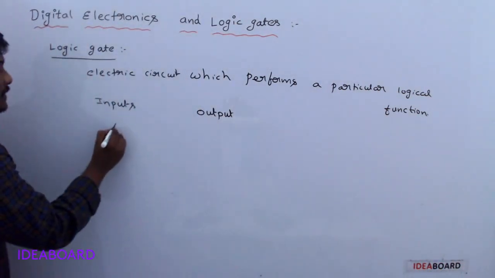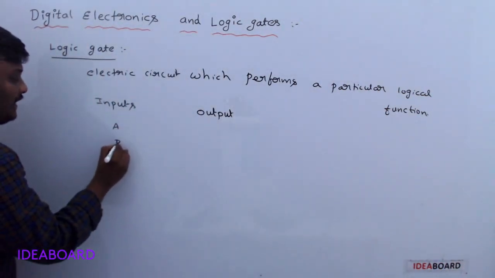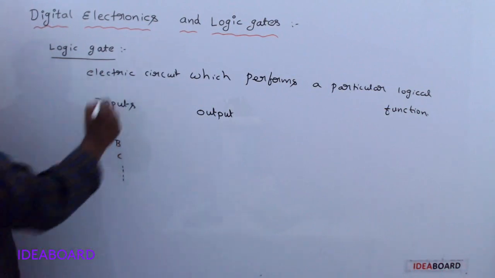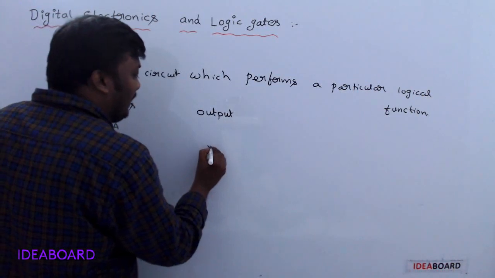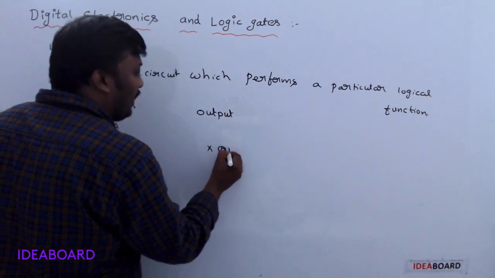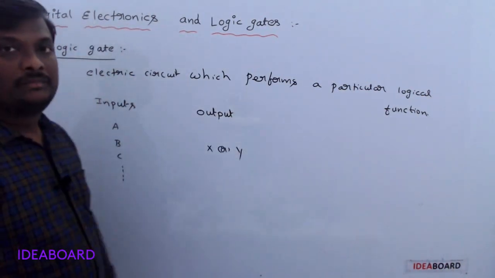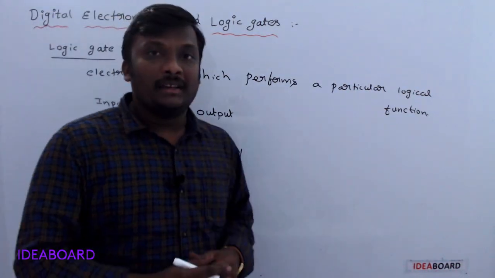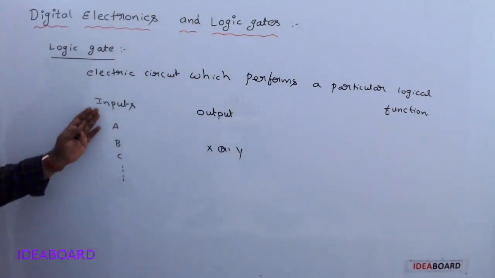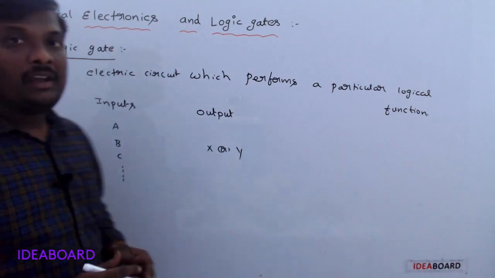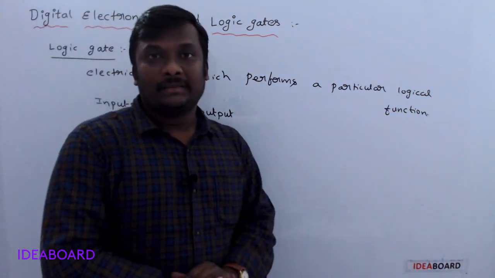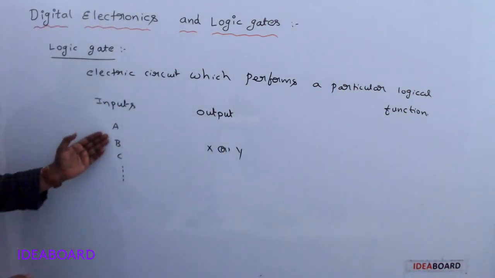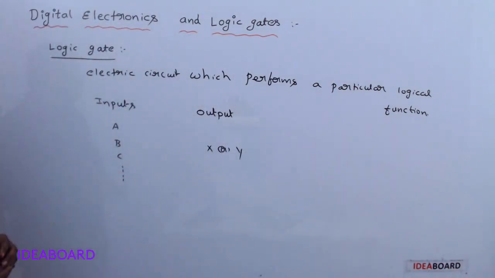Generally, the inputs are denoted by the letters A, B, C, and so on. The output is generally represented by X or Y. I am using Y here and the inputs are taken as A and B. So we discuss only two-input logic gates here. If you take more than two inputs, there is no issue.